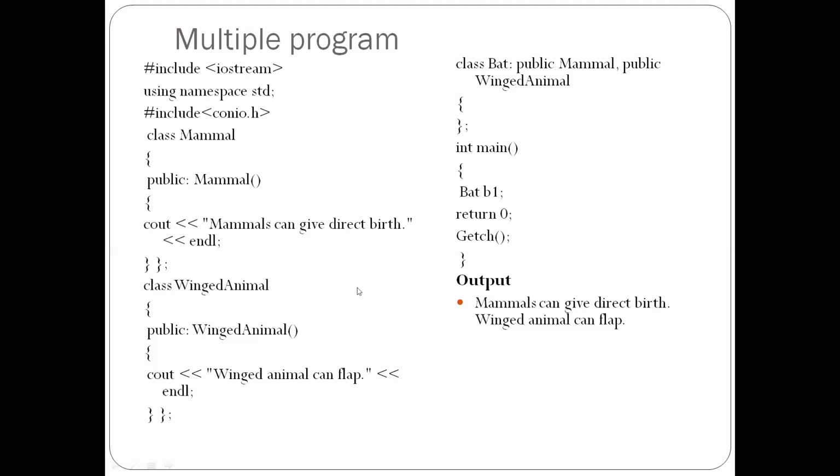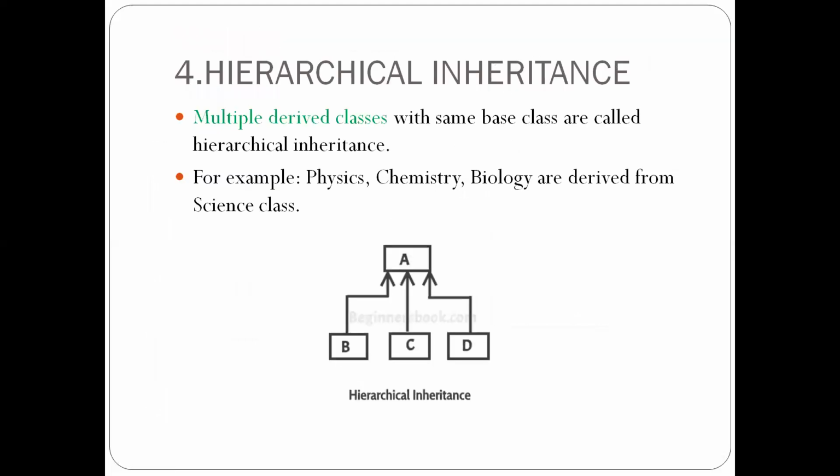So it goes to the mammal class. In the mammal you have mentioned that mammals can give birth, so it will print mammals can give birth. And you have given winged animal, so again it goes to the winged animal. Winged animal can flap. Flap is nothing but flying or trying to fly. So this is a program for multiple inheritance.